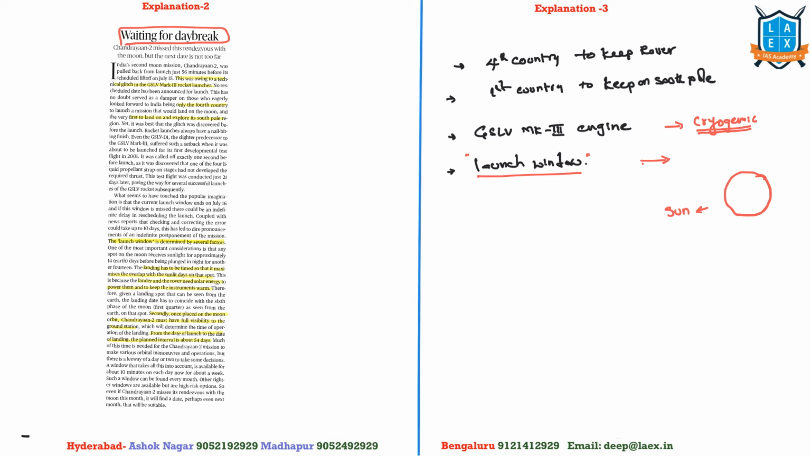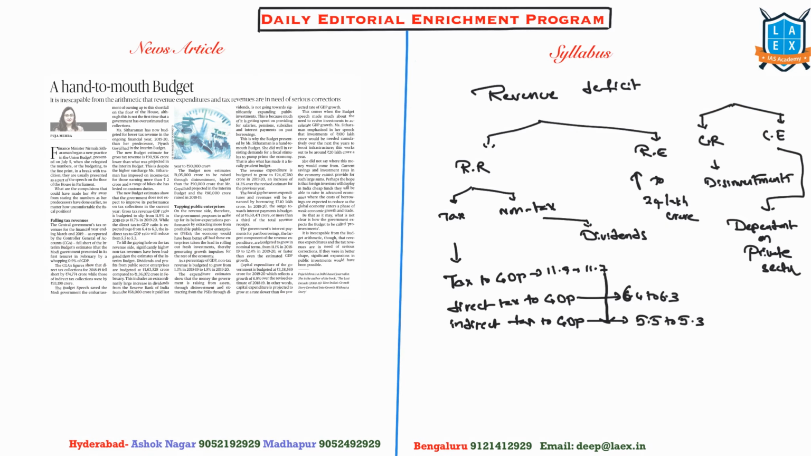The second factor is that once Chandrayaan 2 is placed on the moon, we shall be able to see it from the earth. So when can we see that? When we have the sun on the moon. So the factor of the sun is an important element in the determination of the launch window. This is what this article talks about.